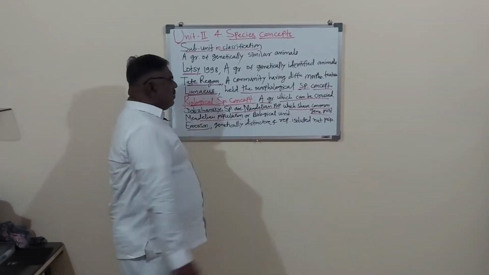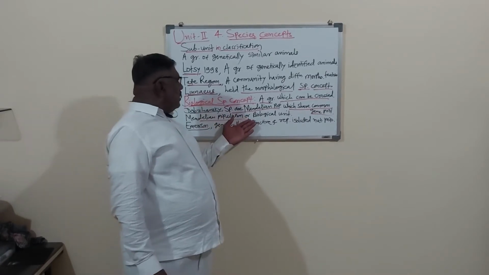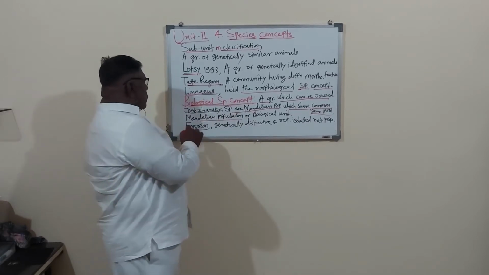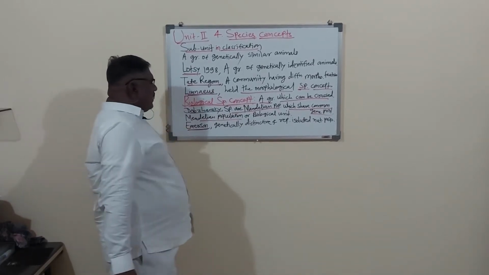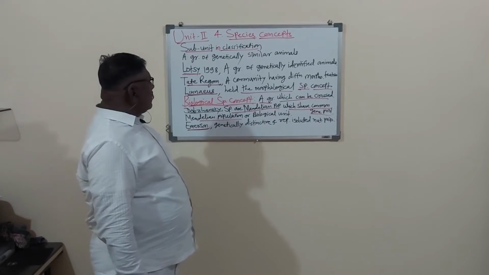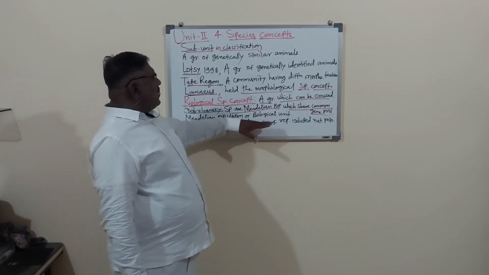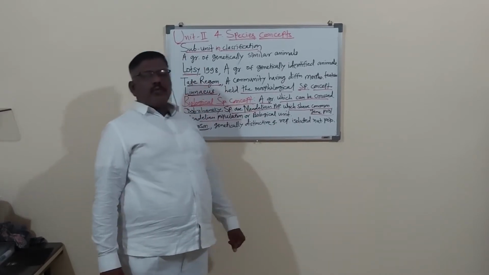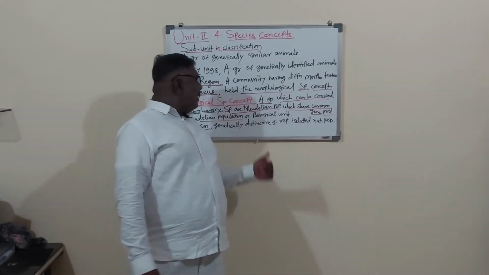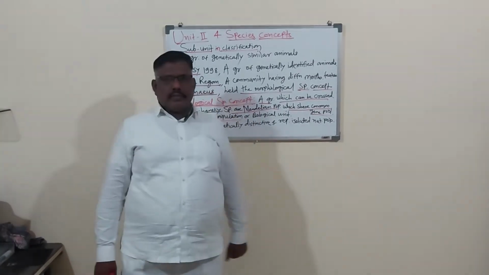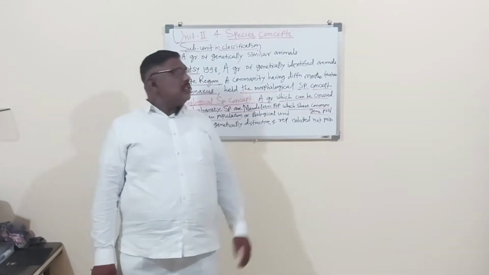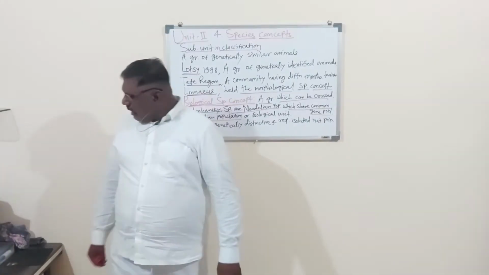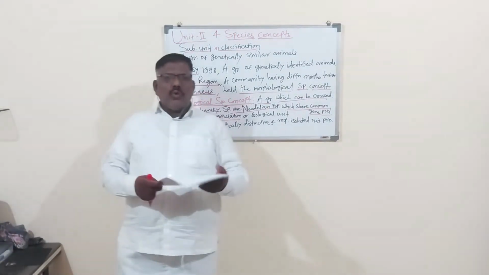Mendelian population is also called the biological unit. Emerson, another scientist, states that a genetically distinctive and reproductively isolated natural population is a biological species concept. Dear students, this chapter is very easy and you can understand by reading the notes also.